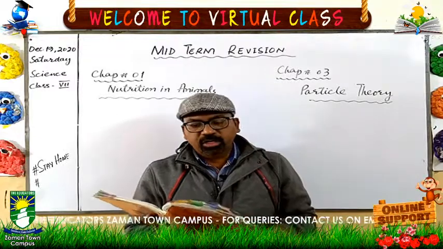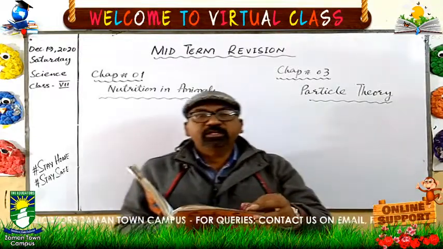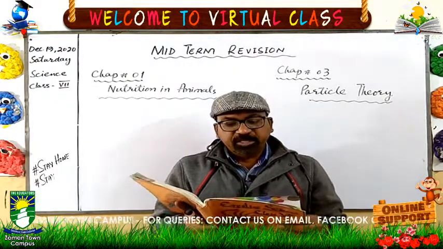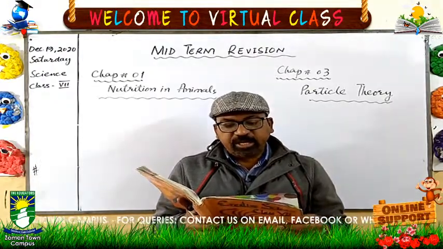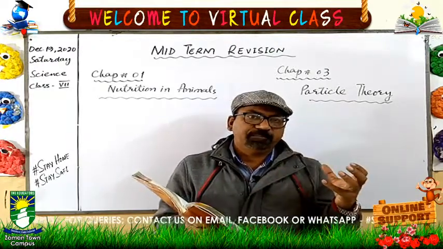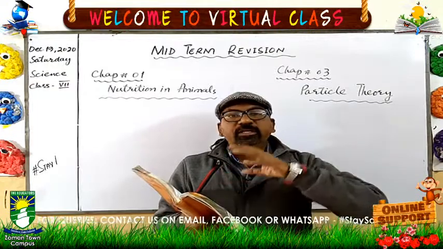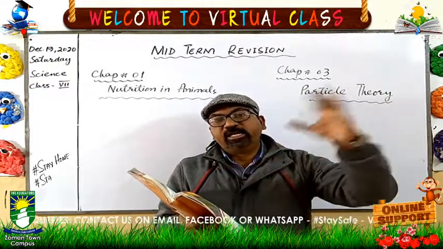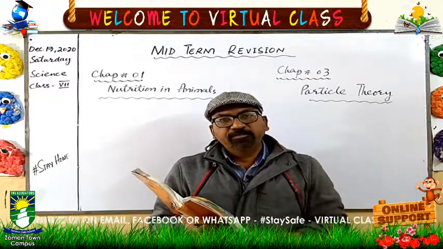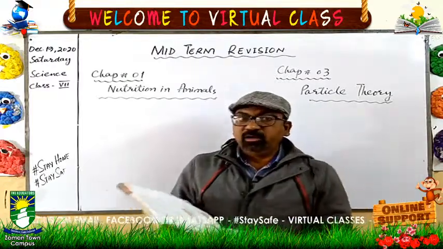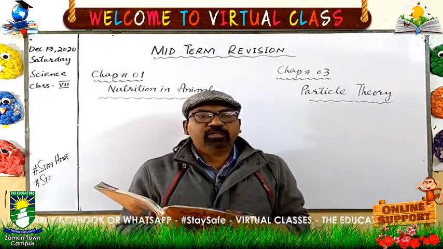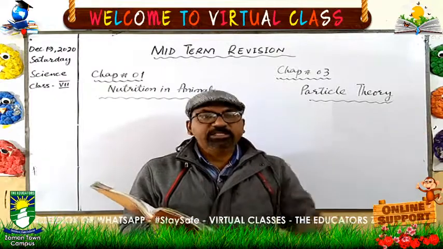Due to the more spaces between them and very little force of attraction between them, gas particles can move anywhere. Because they have a lot of spaces between them, and due to a very small force of attraction, they can move easily.